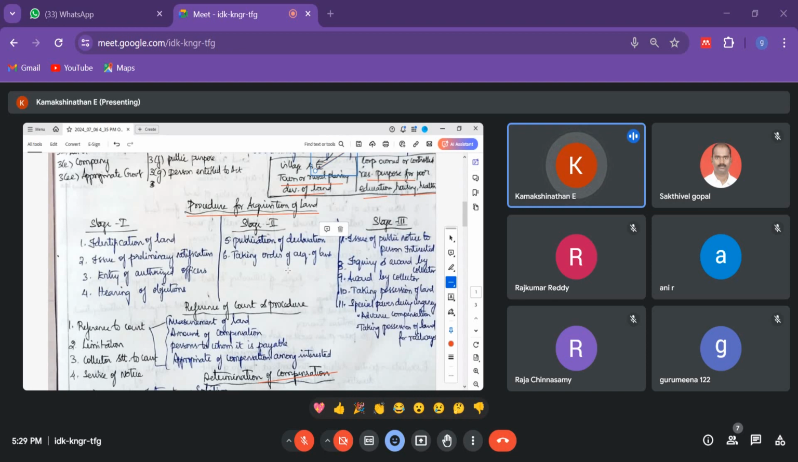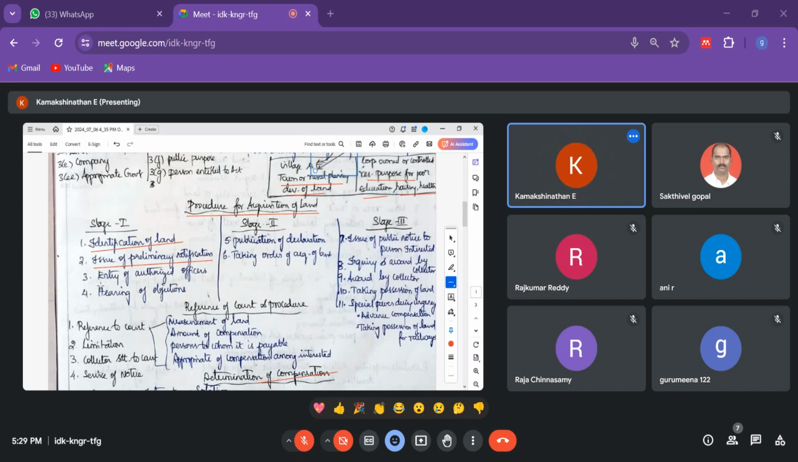They will first identify the land. Okay, second step, they will issue the preliminary notification to the individuals or to each house by the official gazette. Okay, and they need to publish in the 2 daily newspapers in the regional language.